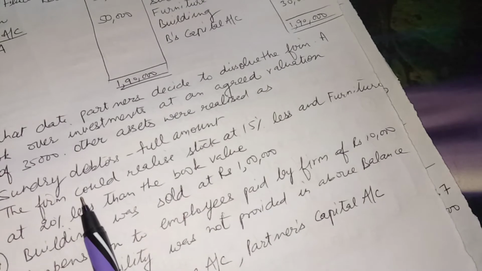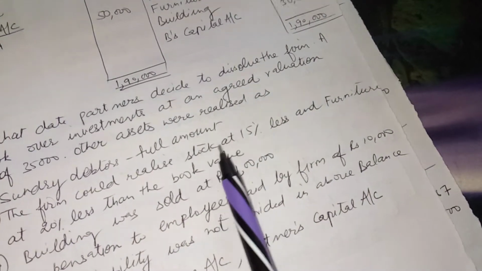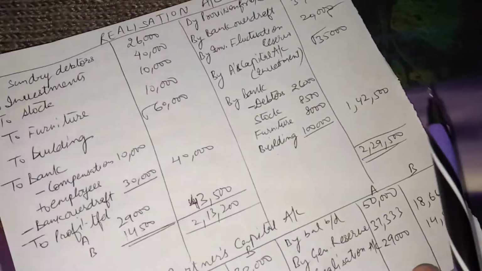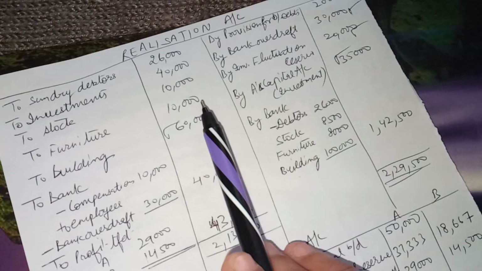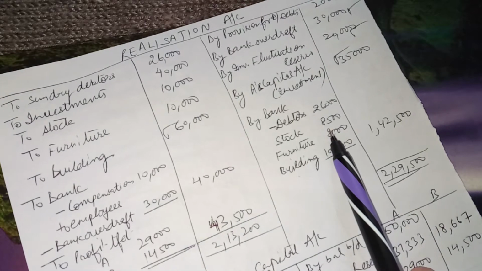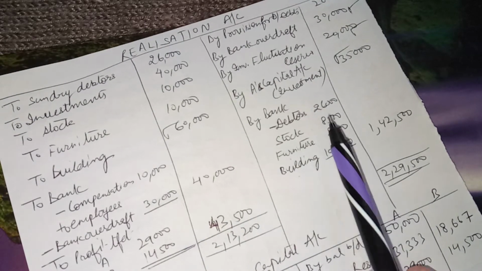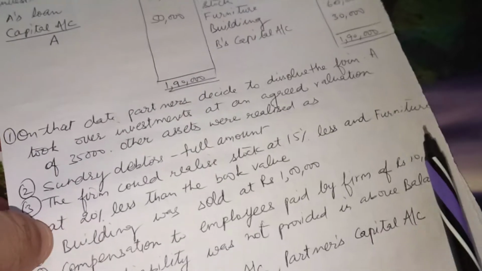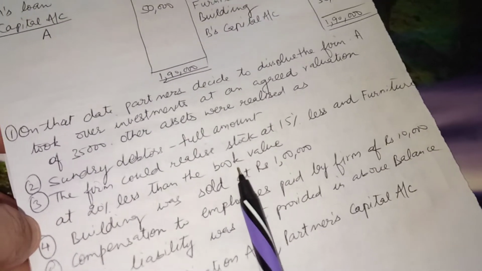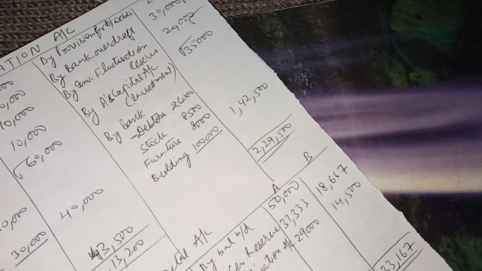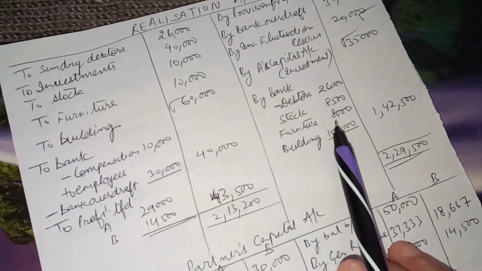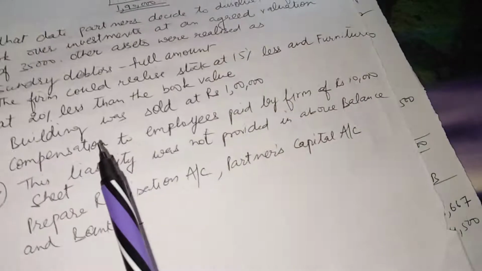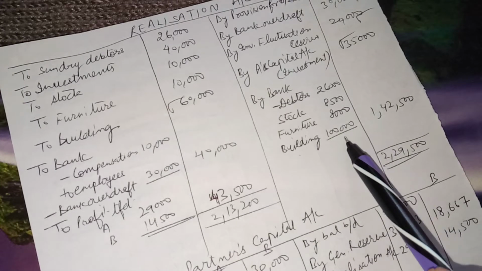Then entry comes out at the stock at 15% less. So earlier the stock was 10,000 and 15% less means 85%, 8,500 comes out to be here. Then we have furniture at 20% less than the book value. So furniture here was 10,000, so 20% less means 8,000 furniture. And then the building was sold at 1 lakh rupees. So building is here for 1 lakh.